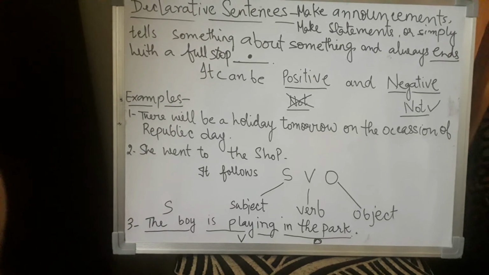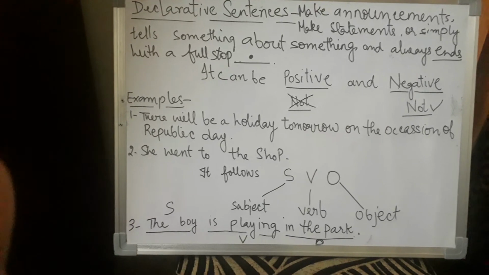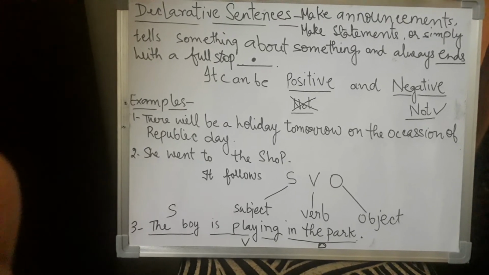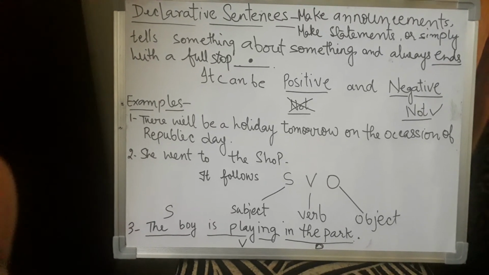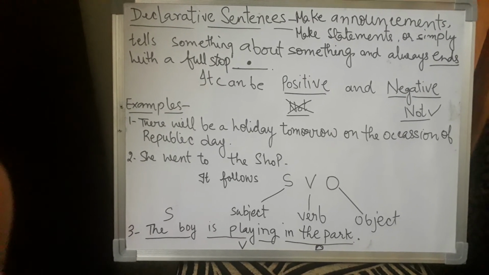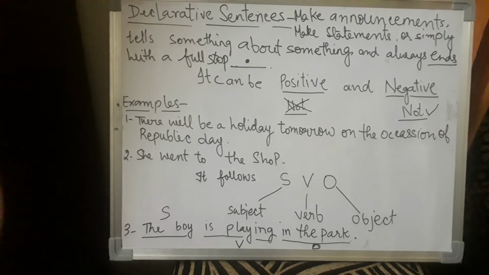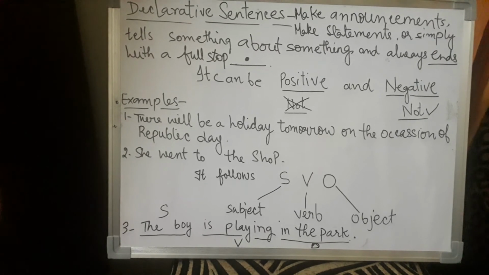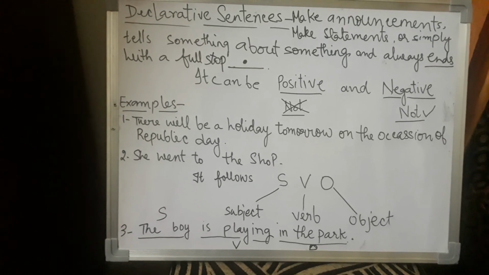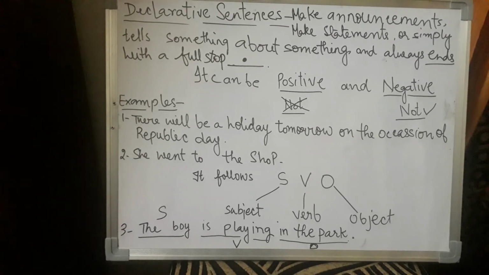What is a subject? Subject is that person, or it can also be a thing, about whom the sentence is, or who is doing the main work. What is the work? Is playing. Okay, it's an action verb. And object. Object is something which adds additional meaning to the sentence. So always declarative sentences are in the form of SVO. Okay, always you will find a subject, then it will take a verb, and it has to take an object as well.